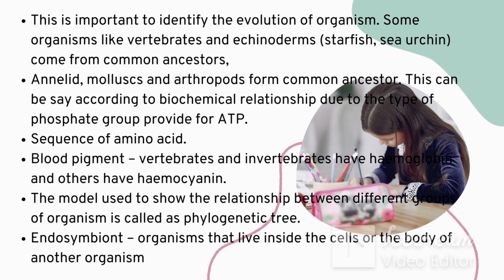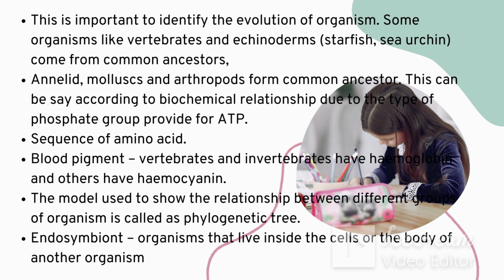We can also use blood pigments from organisms for classification, because we have hemoglobin, some organisms have hemocyanin, some have hemoerythrin, and metabolic activity scores also differ between animals. So we can use the ATP production relationship with metabolic activities to name or classify them under separate species.